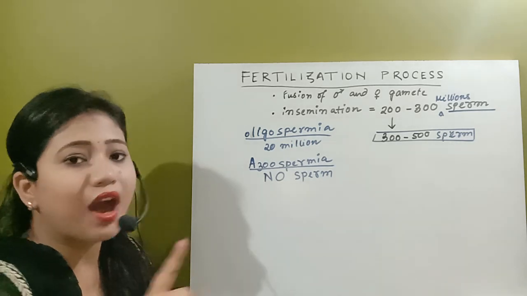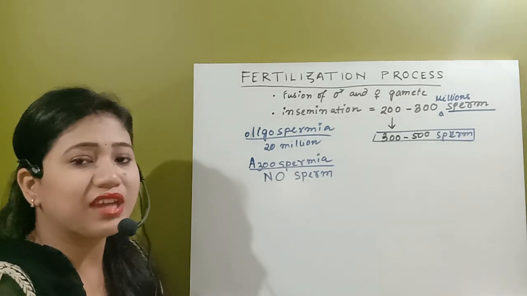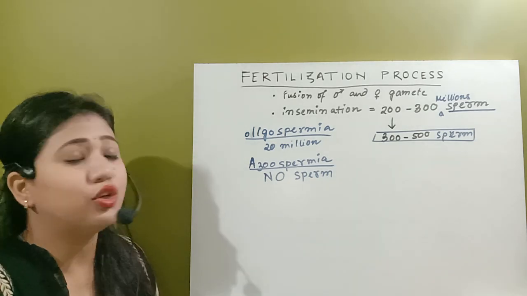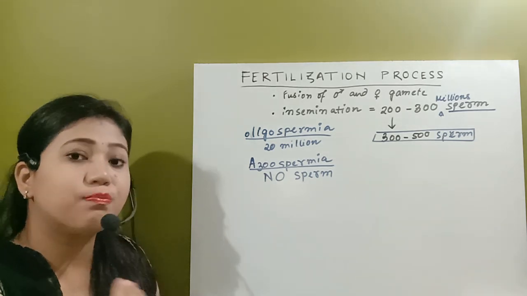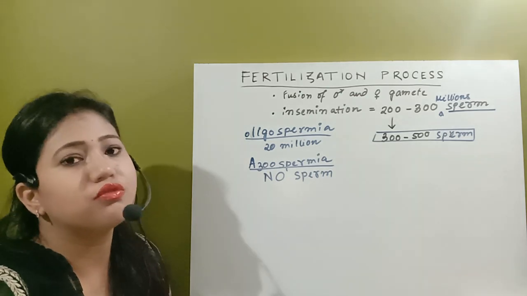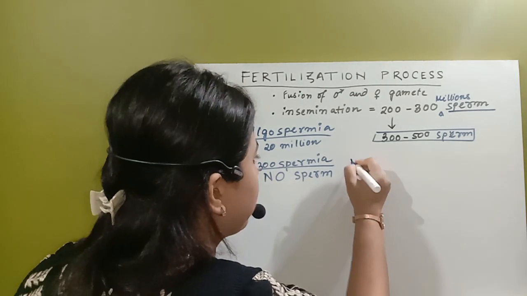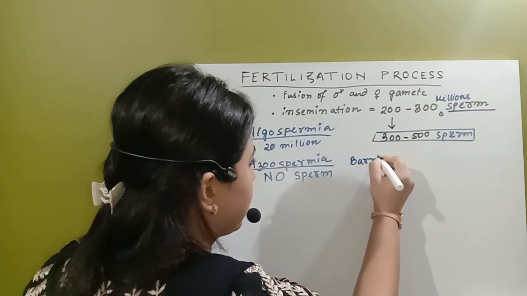That means 1 in a million reaches it. Why is this happening? What are the barriers which prevent the spermatozoa from reaching the fallopian tube? We will see those barriers.